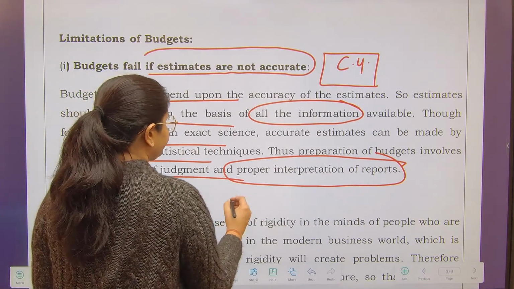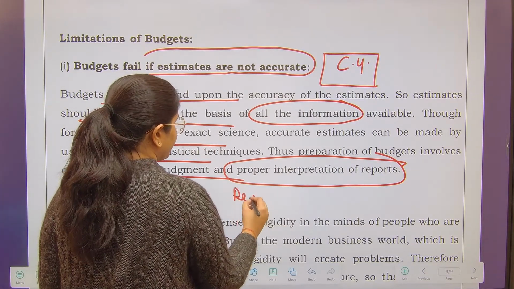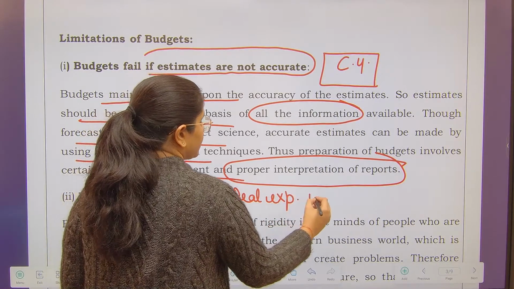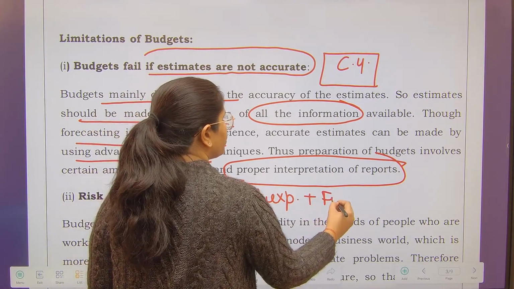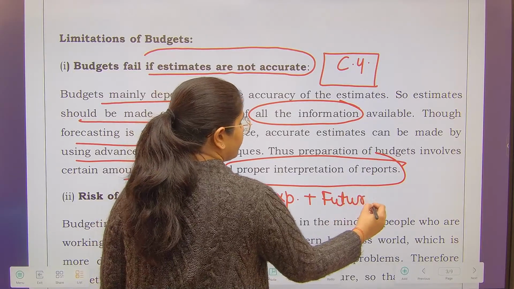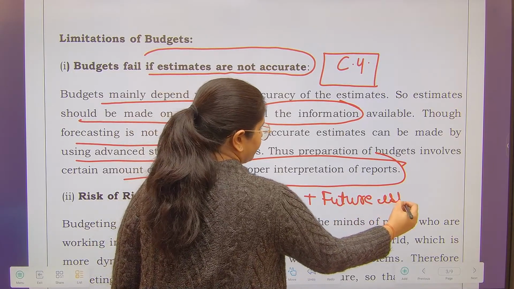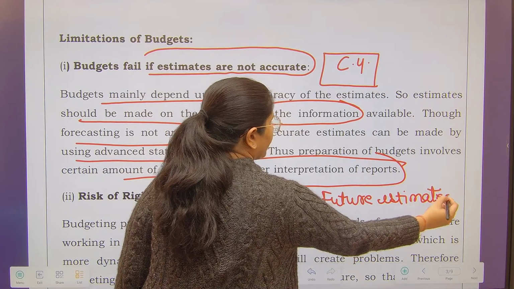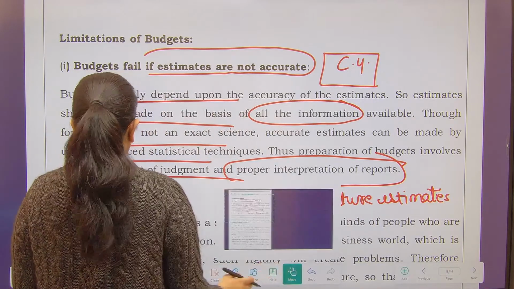So that means your real experience plus some future estimates. This is what will tell you how your budget looks.